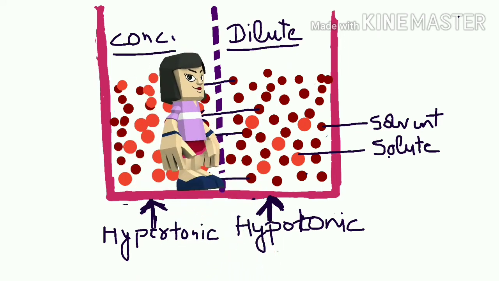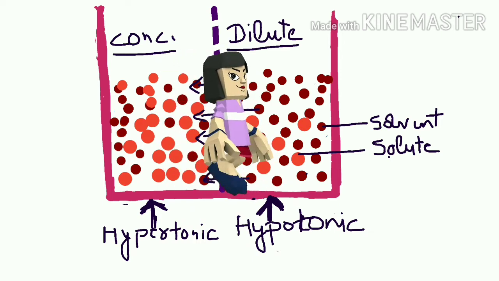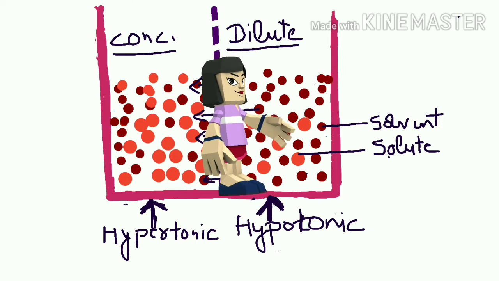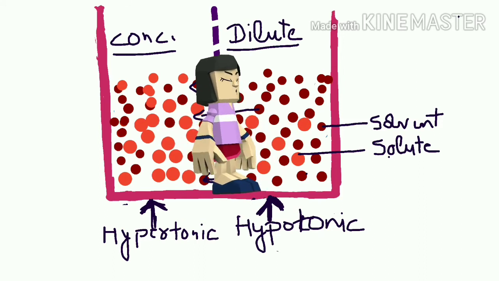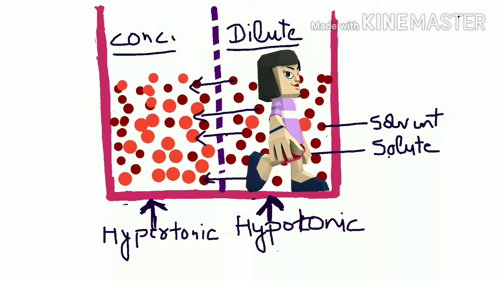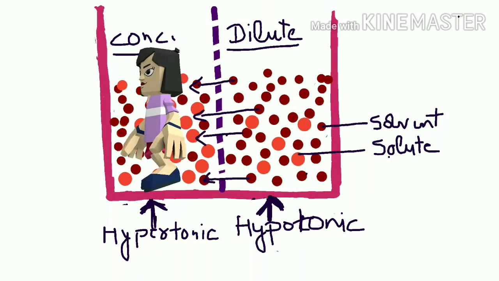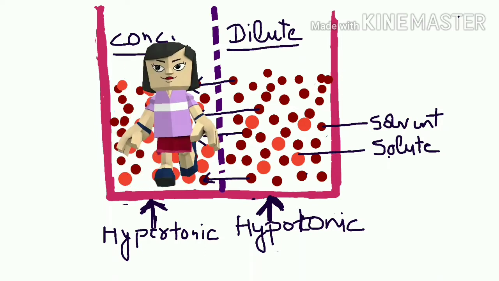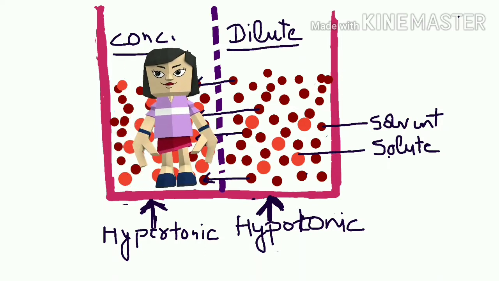Both these solutions are separated by a semi-permeable membrane. Semi-permeable membrane will allow the passage of solvent particles but not solute particles, and we can see that on the right hand side solvent is more and on the left hand side solvent is less. Therefore solvent will tend to move from the right hand side to left hand side, that is from the dilute solution to the concentrated one.